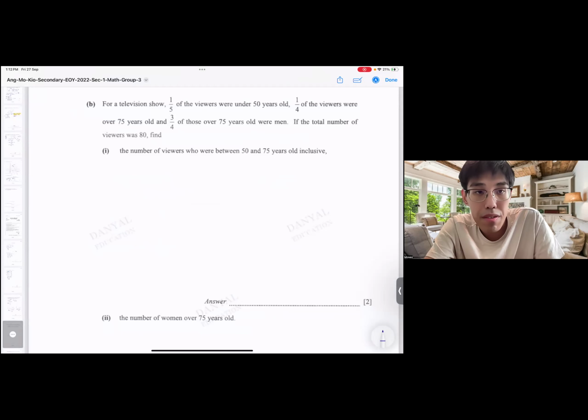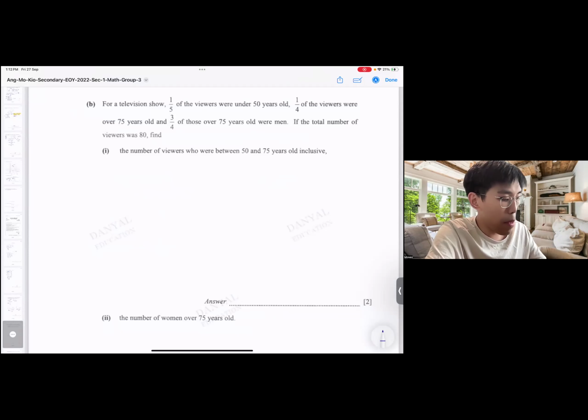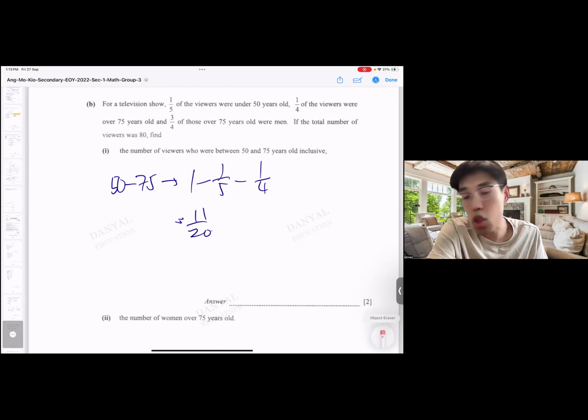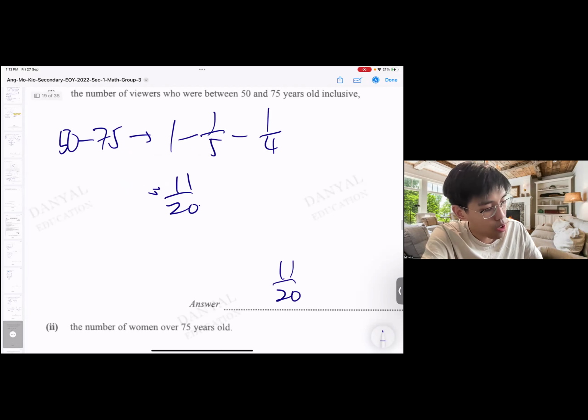Okay, 1/5 is under 50. 1/4 is over 75. 3/4 of those who are over 75. That means this 3/4 is not of the total. Important. So that means the people who are between 50 and 75, how many? It's actually 1 whole minus 1/5 minus 1/4. That's it. The 3/4 is part of the 75. It's part of the 1/4. It's not to be considered as the total. So very important how we understand the question itself. Okay? So answer is 11 over 20.